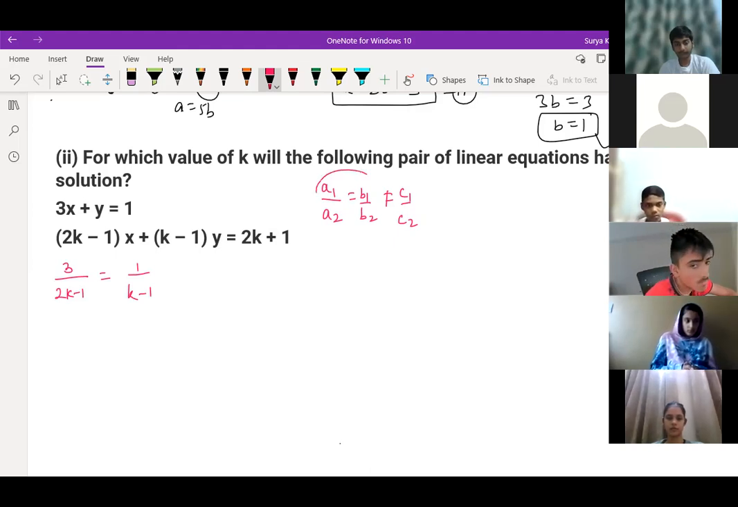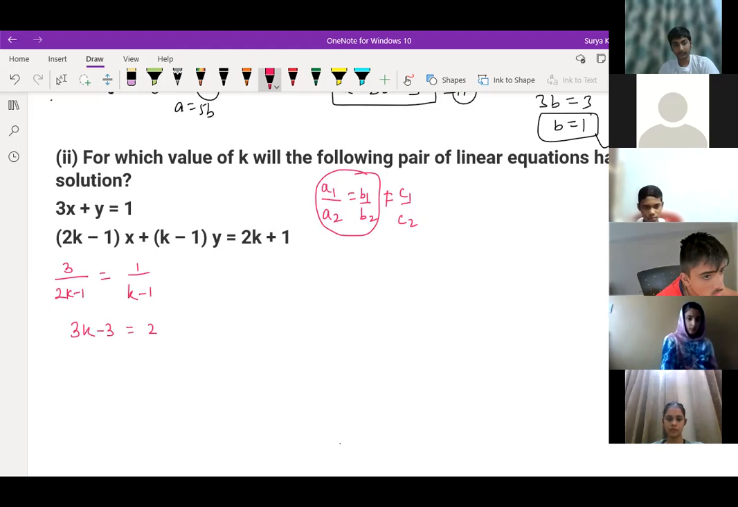I'm just considering this much only. So what can you write? 3k minus 3 is equal to 2k minus 1. You bring this side, so what will come? K is equal to 2. So from this equation we got that. That's it. Over now.